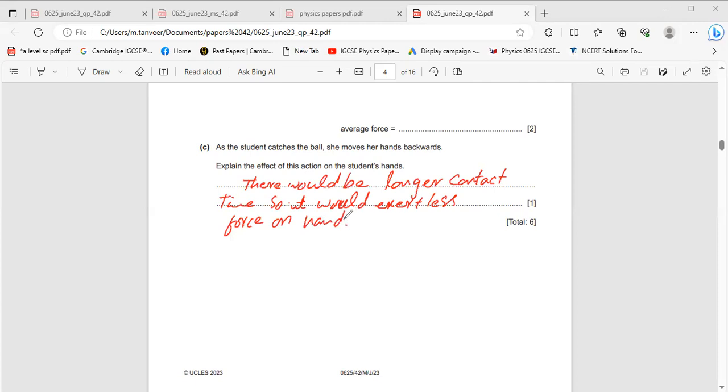When less force is exerted, then it would not hurt. So the hand would not hurt.